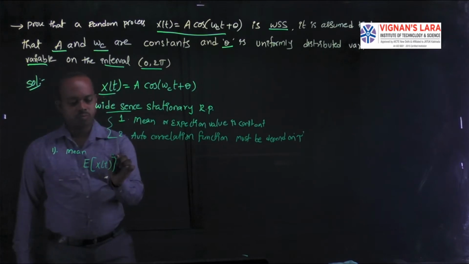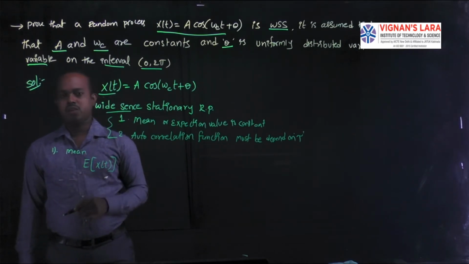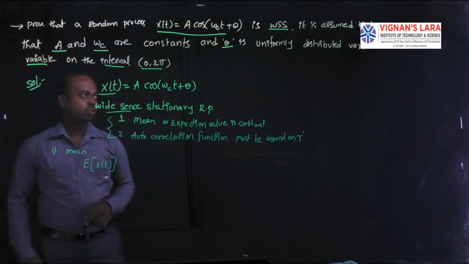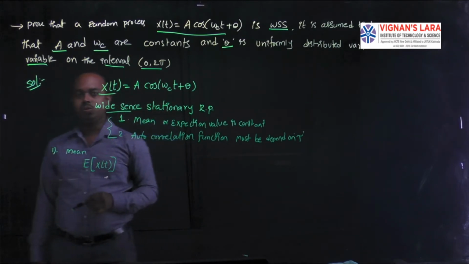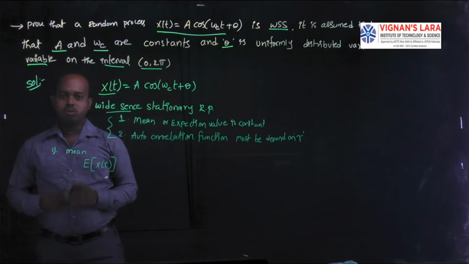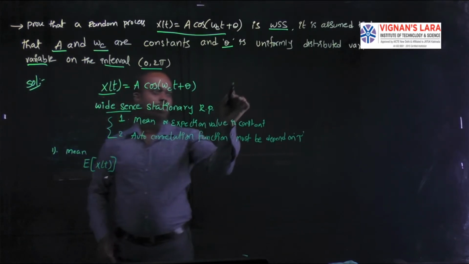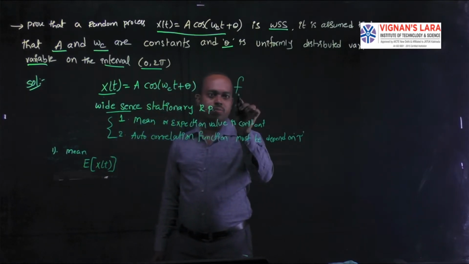Here it is also given that theta is uniformly distributed on the interval 0 to 2 pi. We have to define the uniform density function. Since theta is the variable, I represent it in terms of theta.